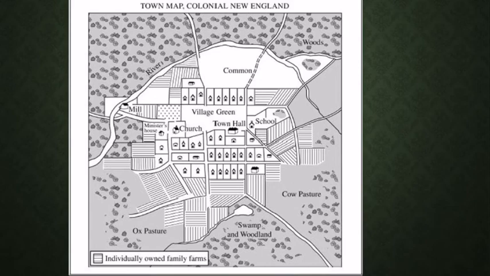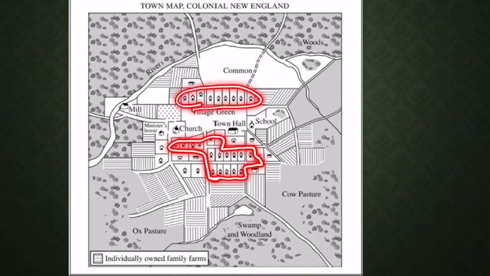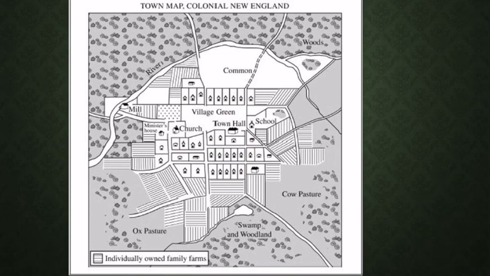We have all the houses. These would be the houses that people live in. So they're going to live in almost like little rows and streets. They're going to live near each other. They're going to have farmland, but the farmland, you notice, isn't necessarily always connected to a house. So here's a house here, but their farmland might be over here. So this area will be dedicated to them. They bought land, and this will be the land that they farm.